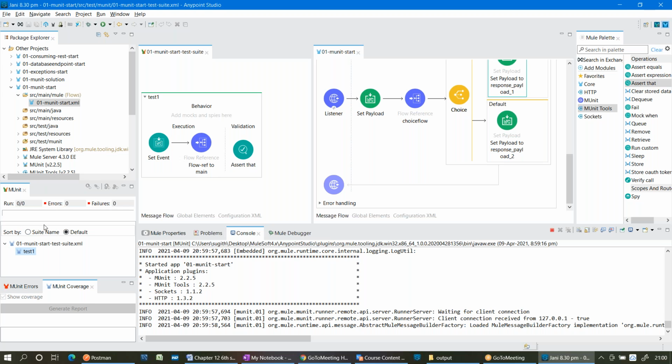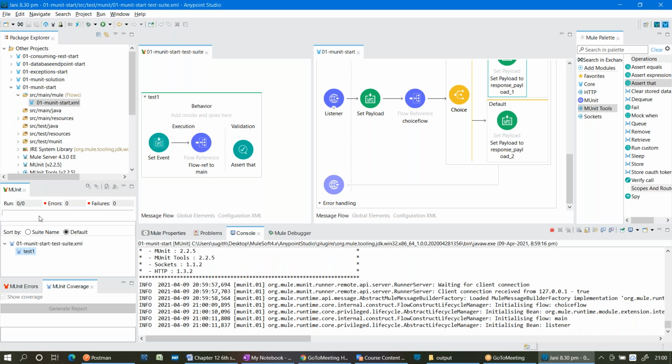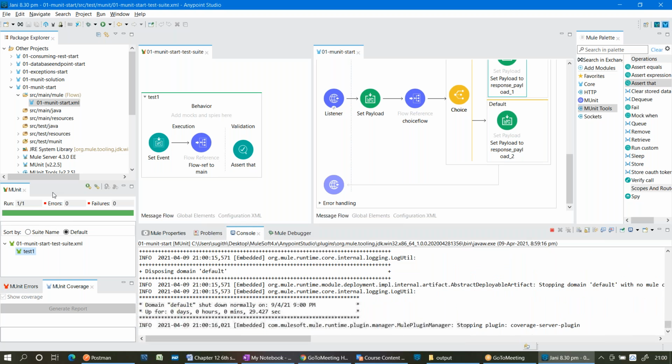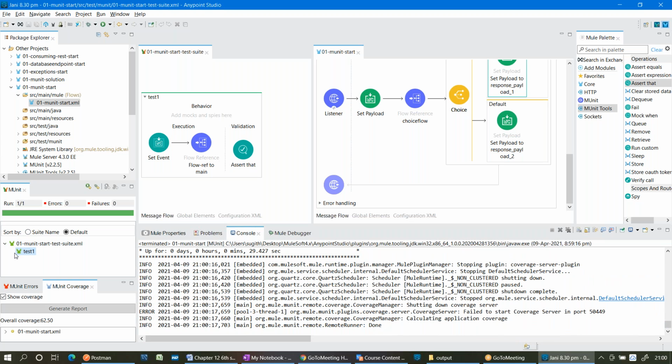If it is success, then you can see the acknowledgement here in a green color bar. You know one thing, MUnit is a very colorful application. Icons will keep on differing. If it is in green color, understand that the test is success. If it is red color, there are some errors, right?